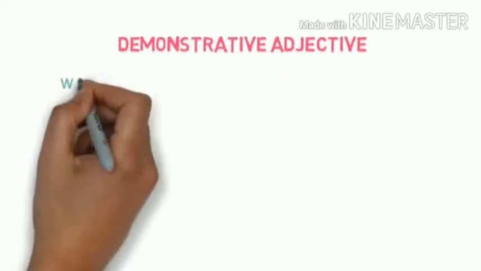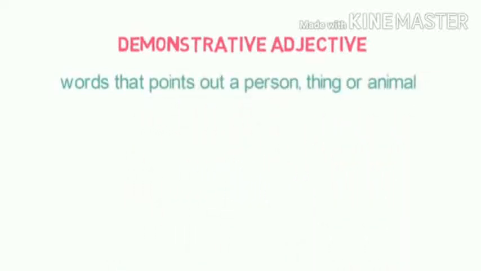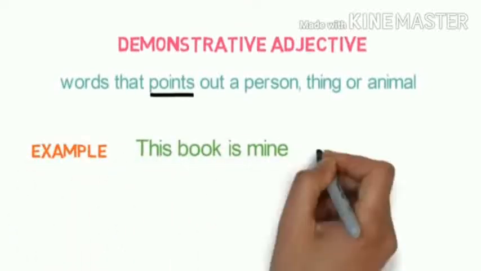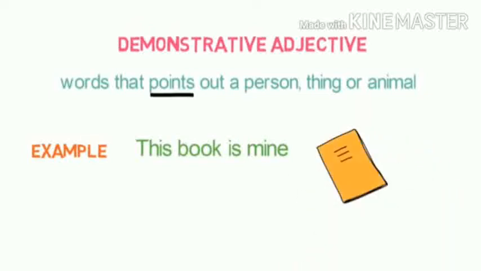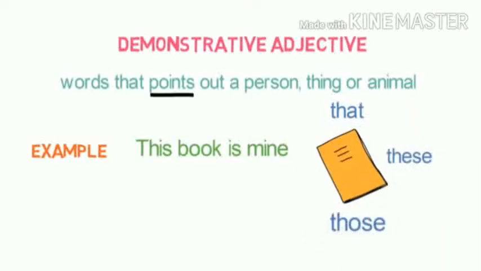Now let's learn the other adjective, that is demonstrative adjective. Words that point out a person, thing or animal are called demonstrative adjectives. Demonstrative means it demonstrates, points, indicates. This book is mine. Here, this is the demonstrative adjective. The examples of demonstrative adjectives are that, these, those, this. These are the four demonstrative adjectives that we have.